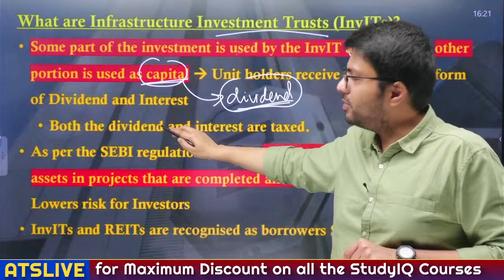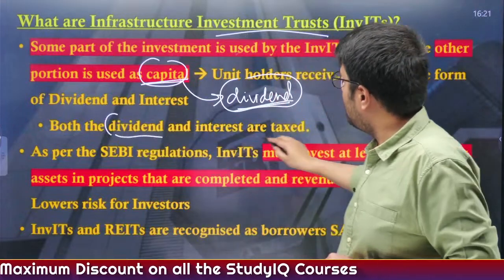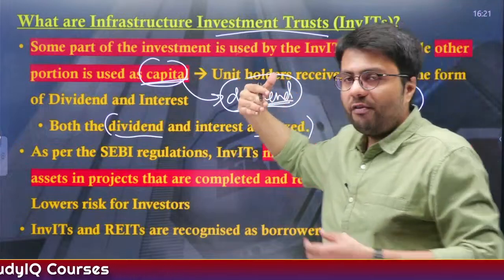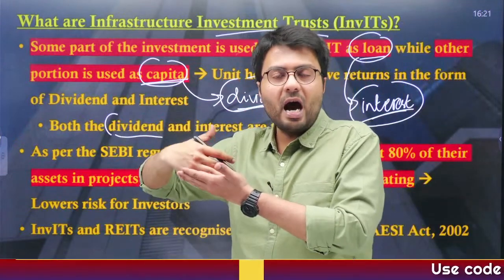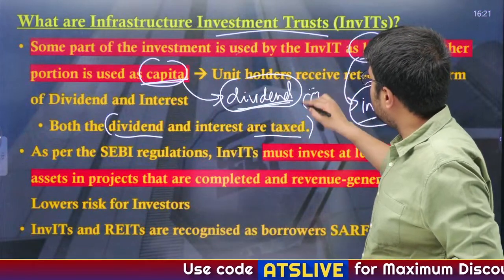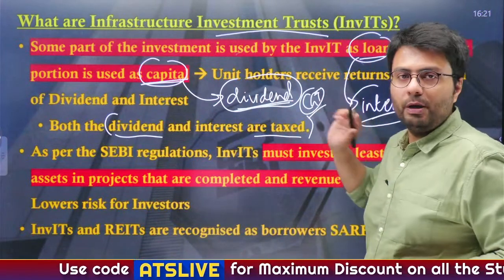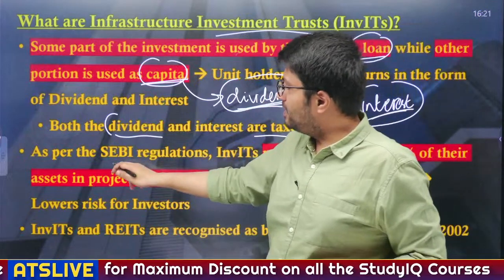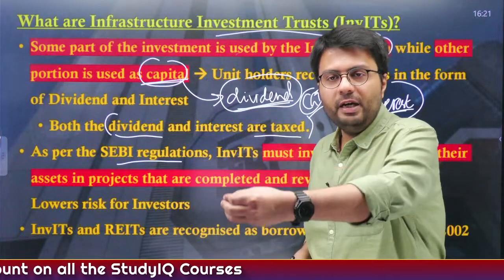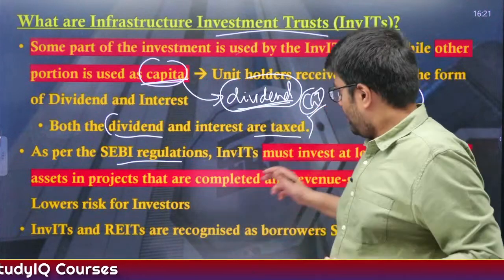Now both of these incomes are subject to taxation, right? So you are not exempted from tax. Also, if you sell this infrastructure investment trust or REIT for a profit, you are also liable to pay capital gains tax, right? And all of this is taxable. Please remember that.